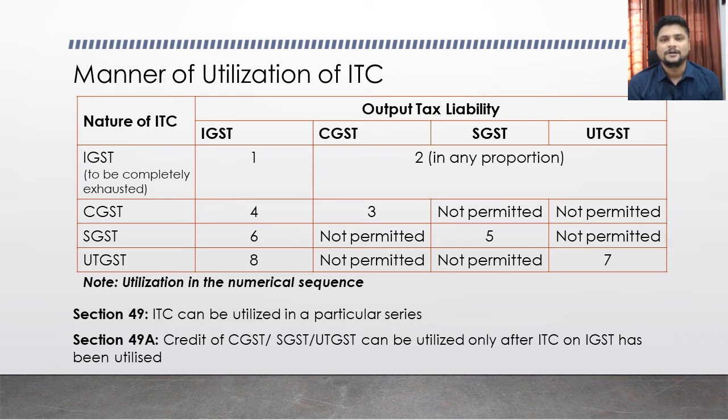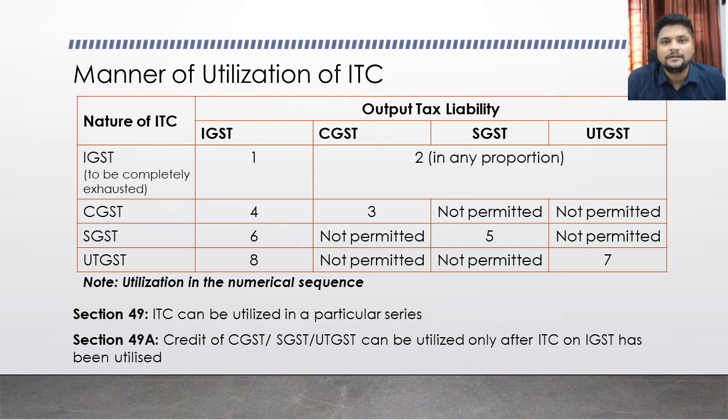This manner of utilization is actually provided in section 49 subsection 5. Subsection 5 says how the ITC can be utilized for payment of your output tax liability. I have provided a table here. This table is an updated table as on date, because from the implementation of GST law till date there have been so many iterations of changes in this particular provision.